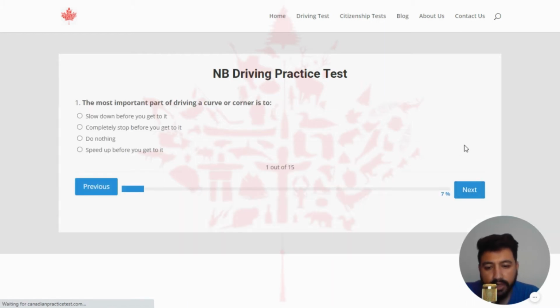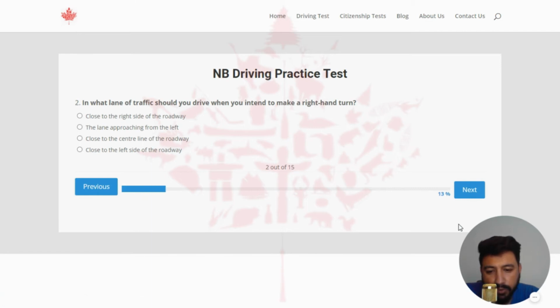Here we go. The first question is, the most important part of driving a curve or corner is to. The right answer of this question is slow down before you get to it. So let's click on the first one. Next one. The second question is, in what lane of traffic should you drive when you intend to make a right-hand turn? The right answer of this question is close to the right side of the roadway. So let's click on the first option.